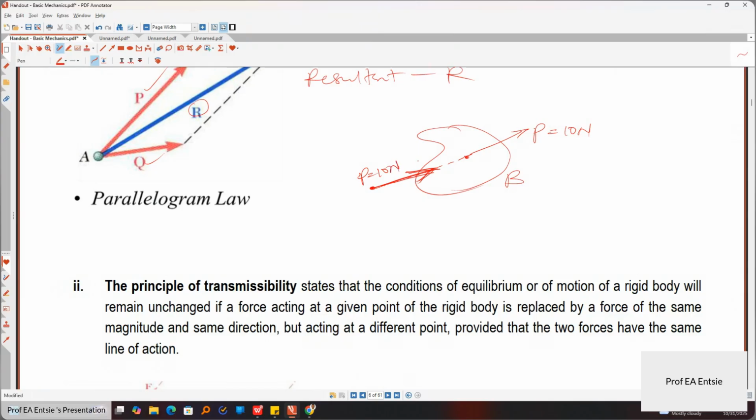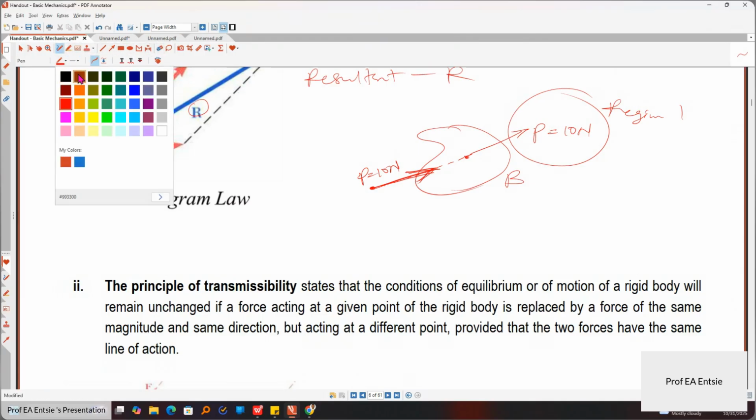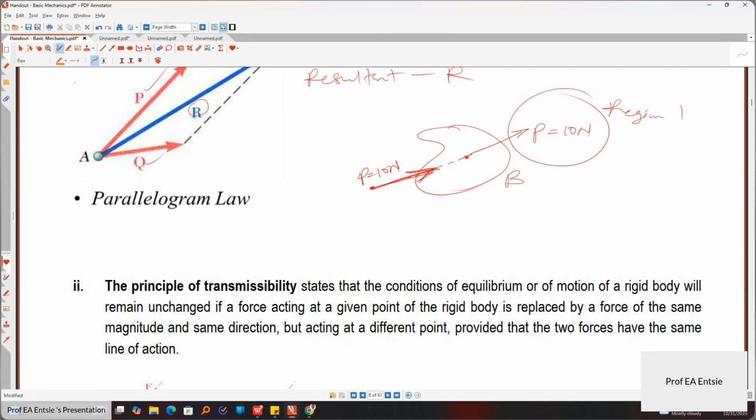What principle of transmissibility is saying is that the effect the force causes here, say region 1, here is region 1, it will be the same effect the force will cause at this region B, region 2. So that's what transmissibility is saying. It will produce the same effect if it is moved with the same magnitude and through the same line of action.